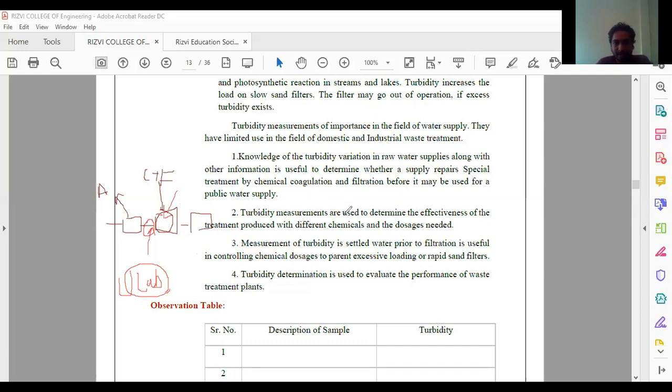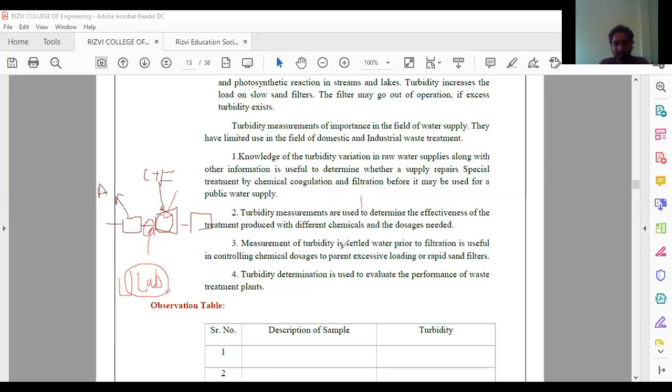Second, the turbidity measurements are used to determine the effectiveness of the treatment produced with different chemicals, and the doses needed. This is the same as the first one. How much dose of coagulant is required for that purpose? That is what we are going to use it for.